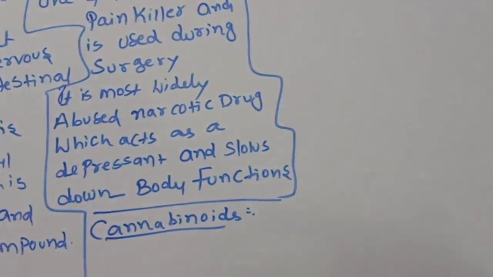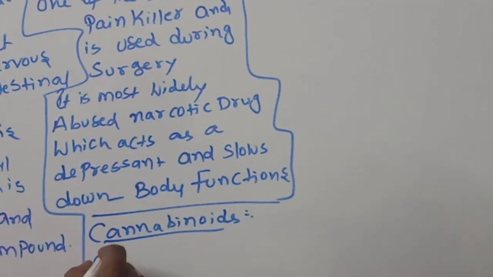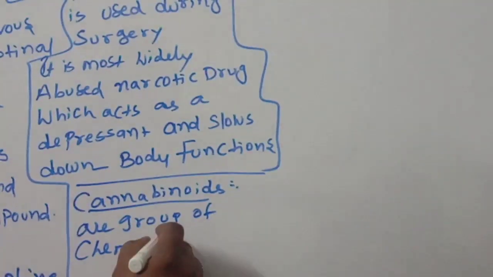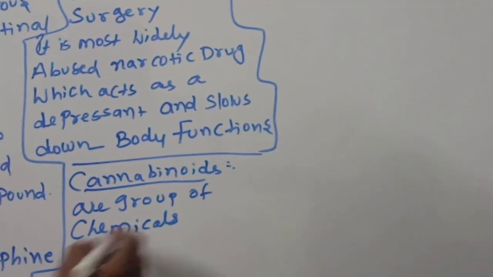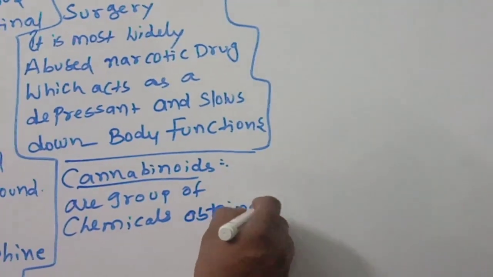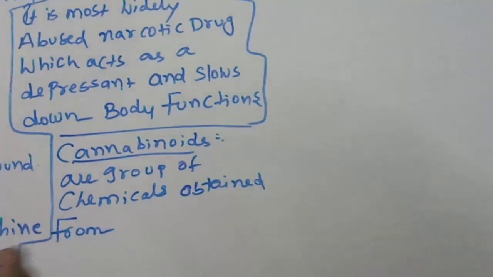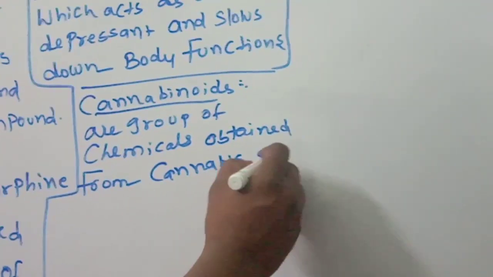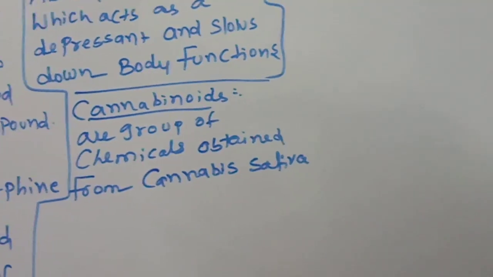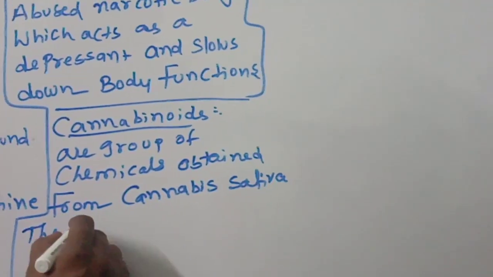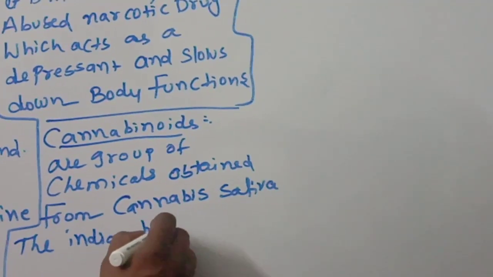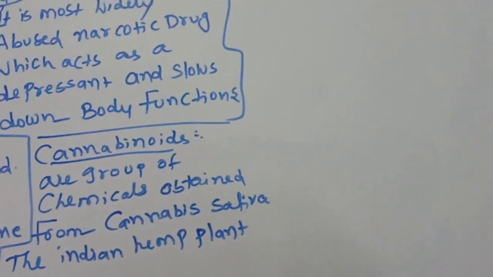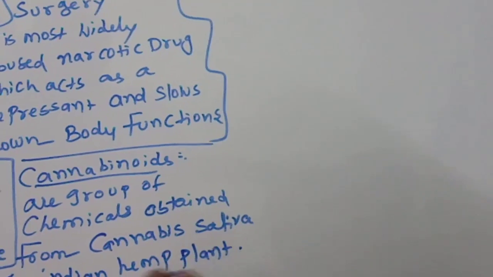Cannabinoids are a group of chemicals obtained from Cannabis sativa, the Indian hemp plant.